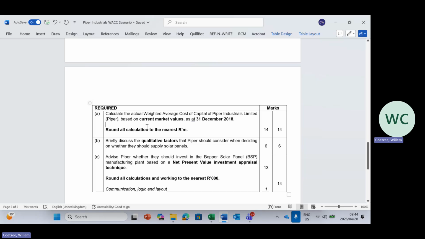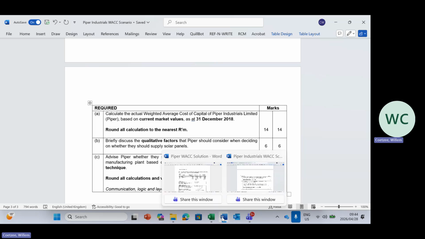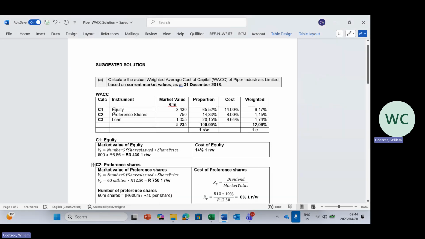When we have to do an actual calculation, I first go and I prepare this little table. This little table is everything. You can see how we give the marks here. Easy marks.